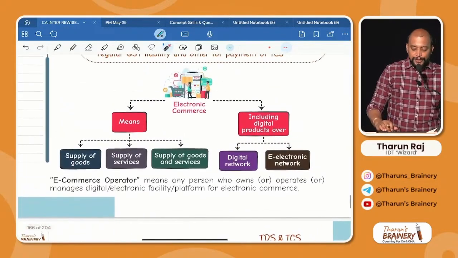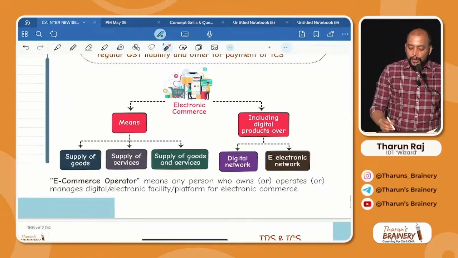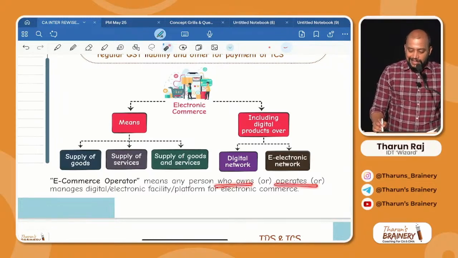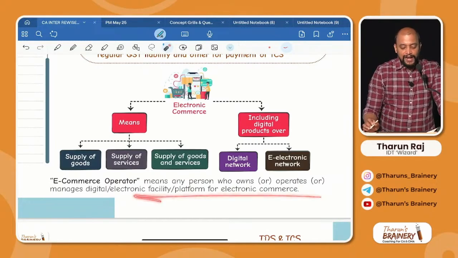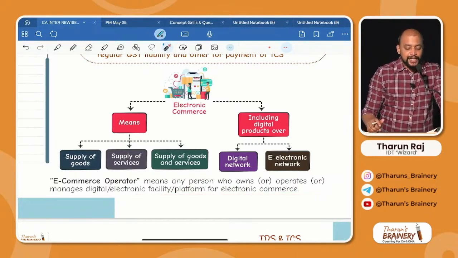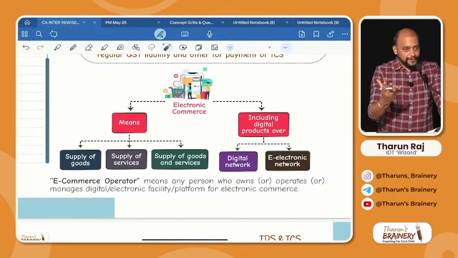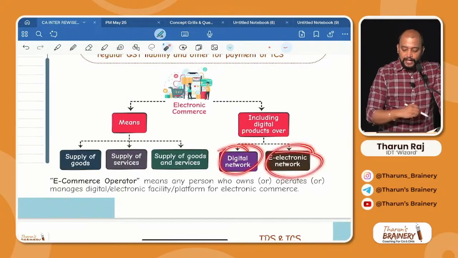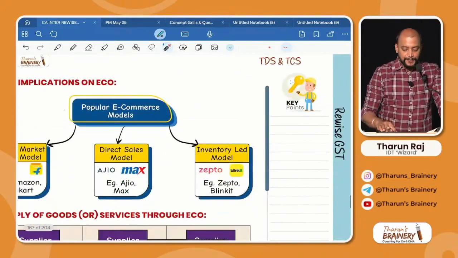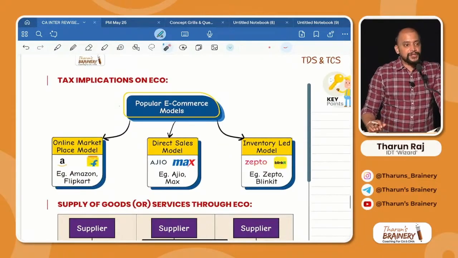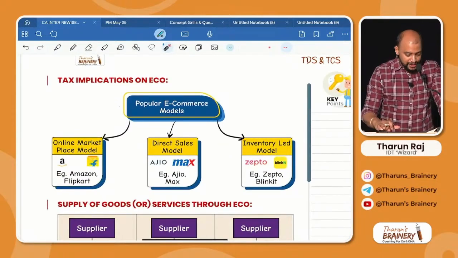Who is an e-commerce operator? Any person who owns, operates or manages a digital or electronic facility or platform for e-commerce is known as an e-commerce operator. Is it clear? Means the one who owns or manages this particular digital network or electronic facility is known as an e-commerce operator. Then look into the next page, tax implications on ECO.